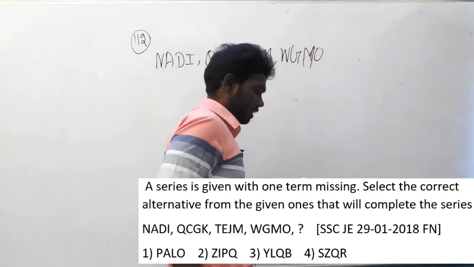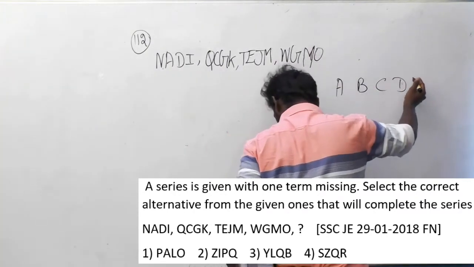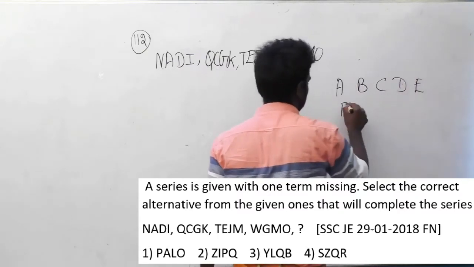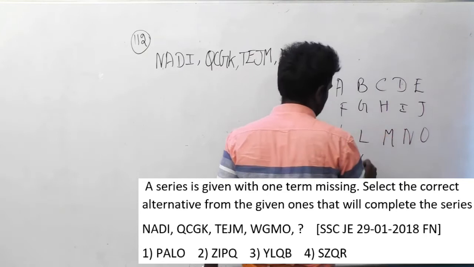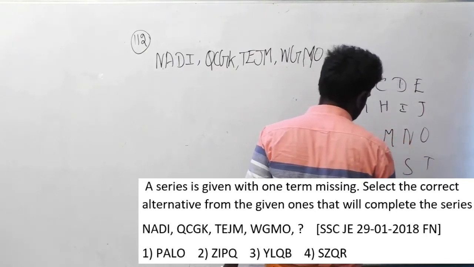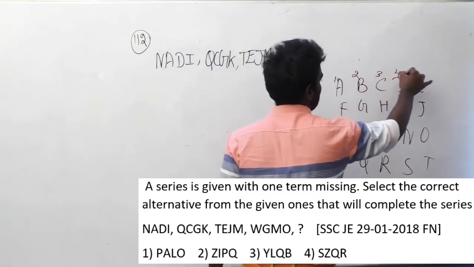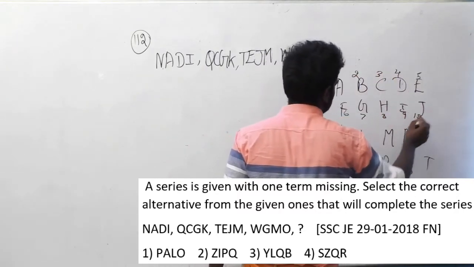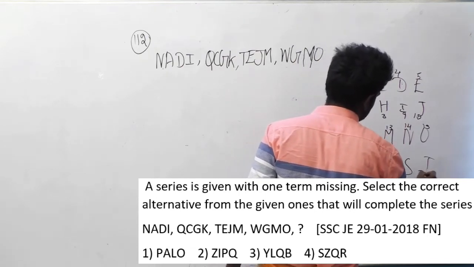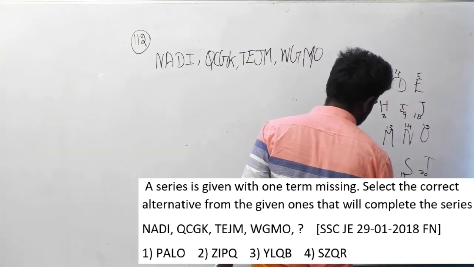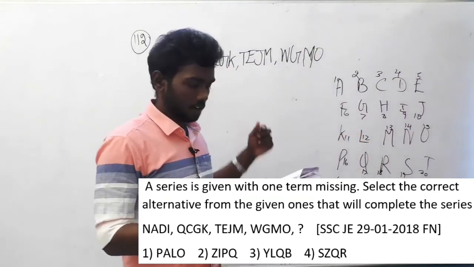This is the question here, and as I told you earlier, write A B C D up to Z. Number them starting from 1 to 26. And it's over. Now let us try to find the logic.